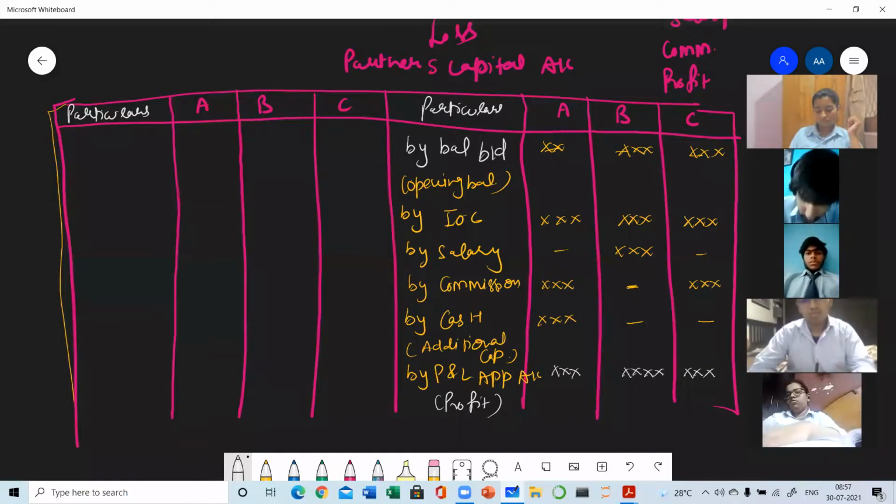So this is the complete credit side of the partners' capital account, and which method are we following? Fluctuating method. Here we are following the fluctuating method. Keep this in mind. Okay, fluctuating method. Now come to the debit side.